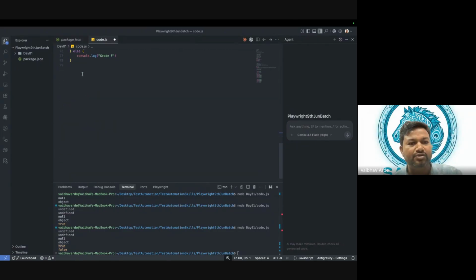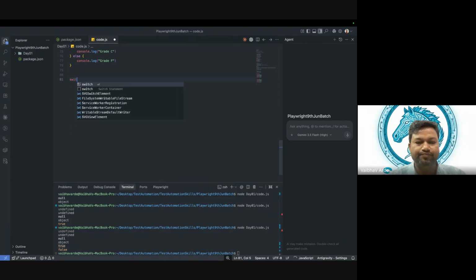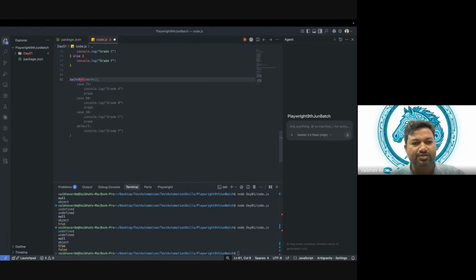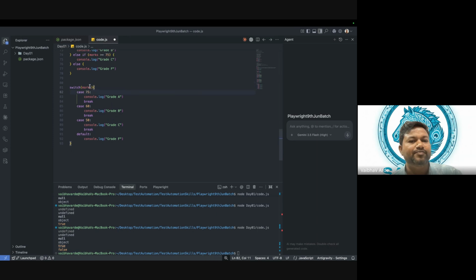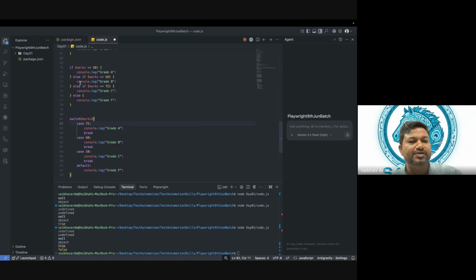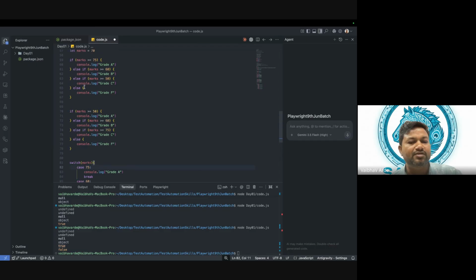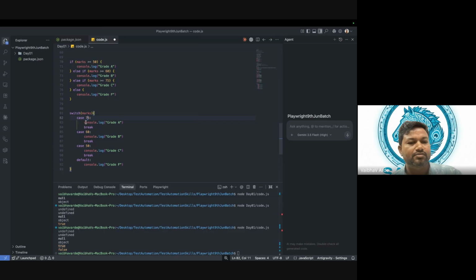And we have one more, that is nothing but switch. Okay, so switch, case again. Here it has to be marks is 75.